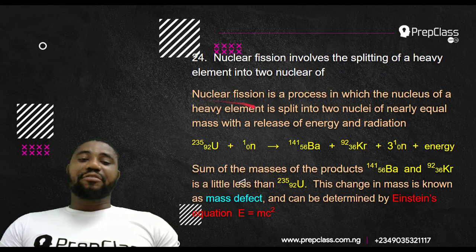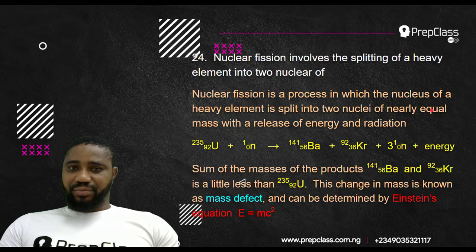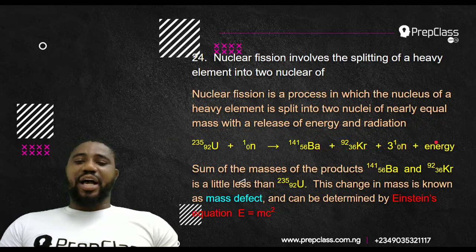So now I said nuclear fission is a process in which the nucleus of a heavy element is split into two nuclei of nearly equal mass with the release of energy and radiation. So it is nearly equal mass. You can see in this reaction here, uranium-235 undergoes bombardment. It was bombarded with neutron particles. Because of that, it undergoes this kind of radioactivity known as artificial radioactivity. When you force an element that is not radioactive to undergo radiation, it's known as artificial radioactivity.